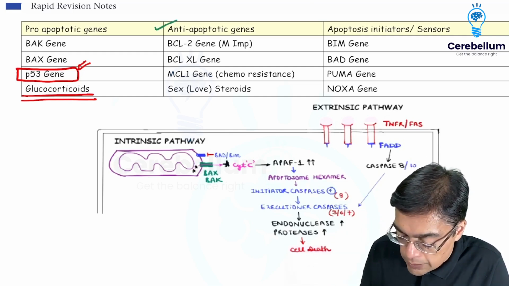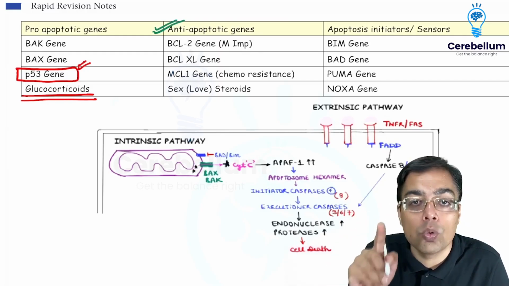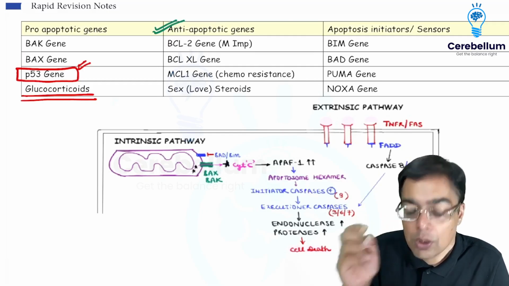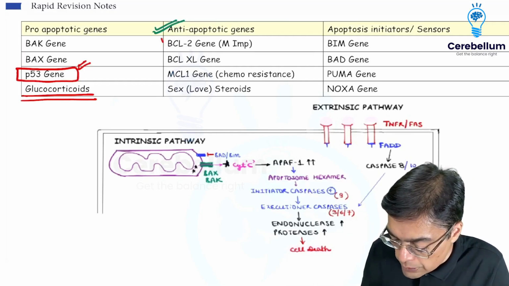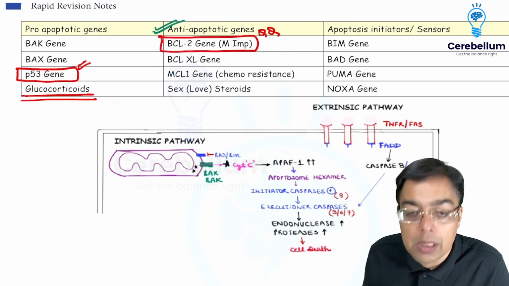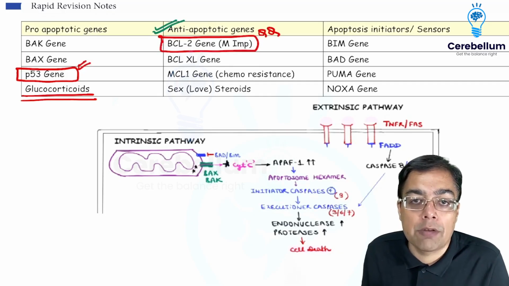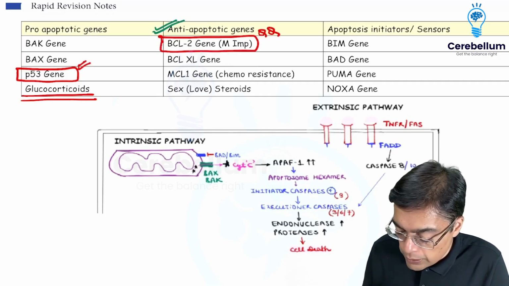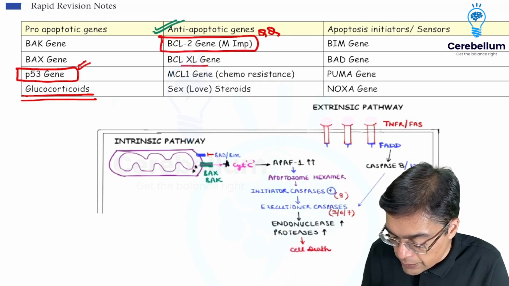Anti-apoptotic genes were asked in the exam more frequently. If you remember 2022, 2023 INI-CT questions, we've got asked question in the exam. Most important anti-apoptotic gene is BCL2, right? This is also contributing in the pathogenesis of a patient suffering from follicular lymphoma. We are also asked a question in the exam with regards to genes like BCL-XL gene.